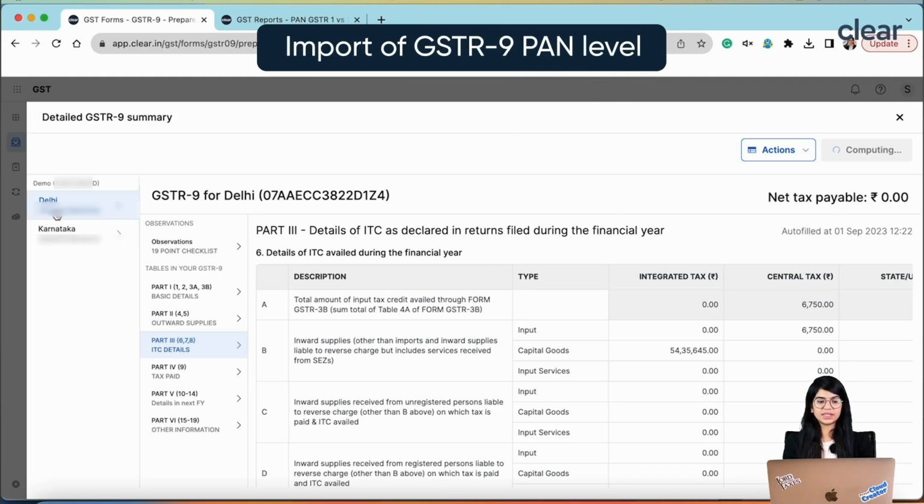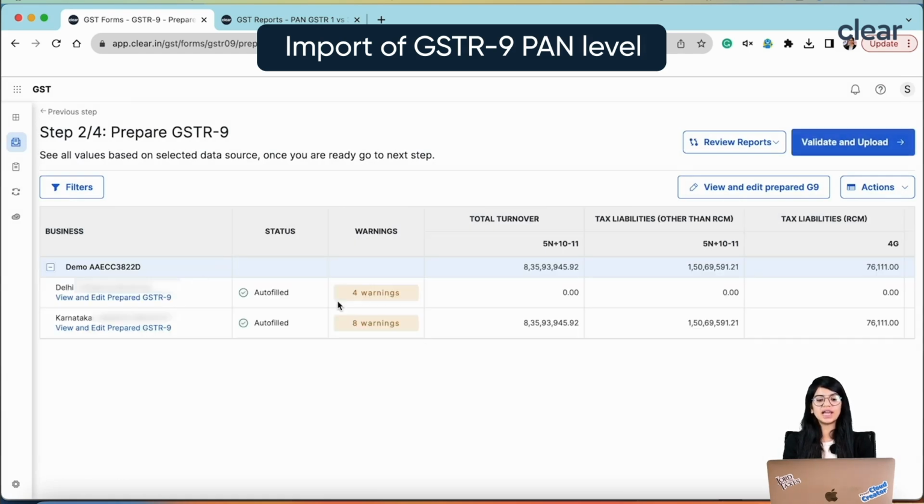Whenever you are here inside and you have selected, let us say in this case Delhi, this means this is happening at a GSTN level. Whenever you want to do something at a PAN level, which means you want to download this entire GSTR-9 at a PAN level and also import it at a PAN level, you just click on action from this particular page and then click on download GSTR-9 at a PAN level. From here you will be able to download 9 at a PAN level, and from inside you will be able to download GSTR-9 at a GSTN level, right. Once this is downloaded, you can even import this GSTR-9 at the PAN level.